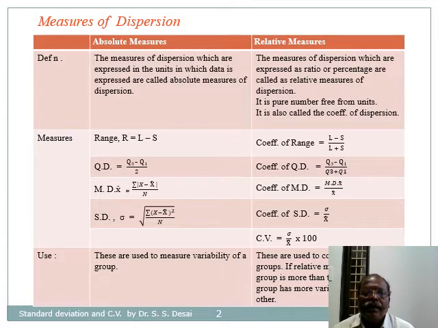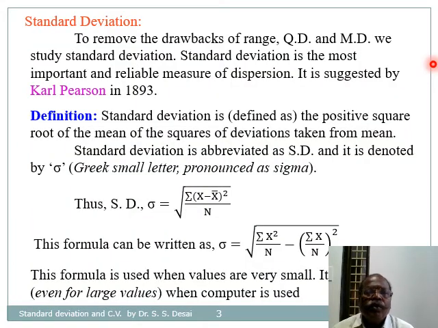Standard deviation is the most reliable and ideal measure of dispersion. To remove the drawbacks of range, quartile deviation and mean deviation, we study standard deviation. It was suggested by Karl Pearson in 1893.